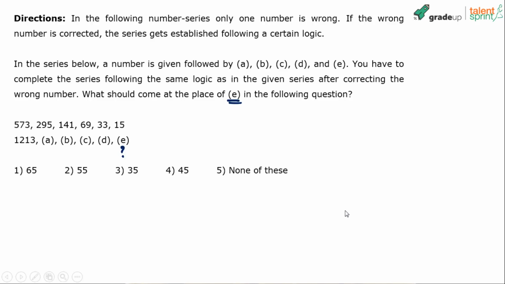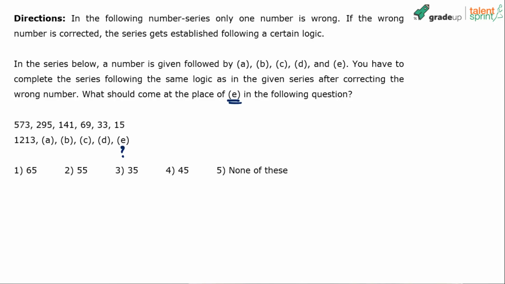573, 295. It looks like we are halving the numbers, right? I mean, reduced by half. 573 half, 295 half, 140 half. Very close to half. So something related to division by 2. I think Nitin has got the answer as 35.